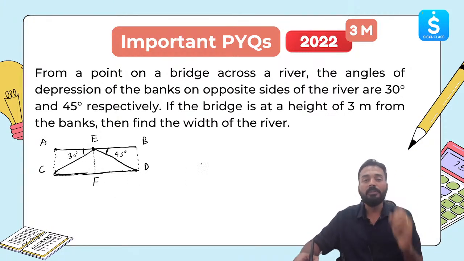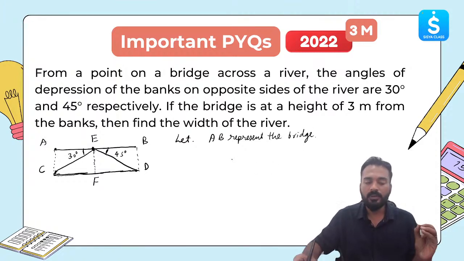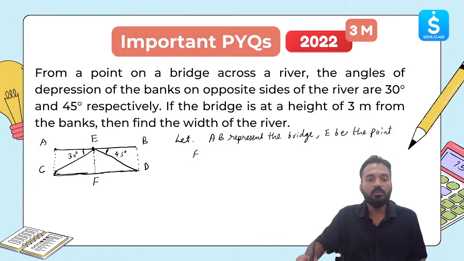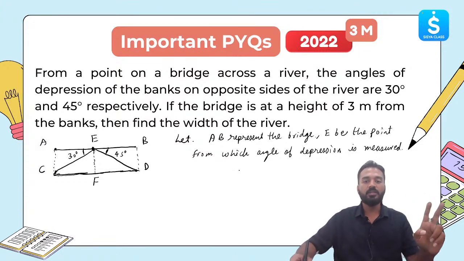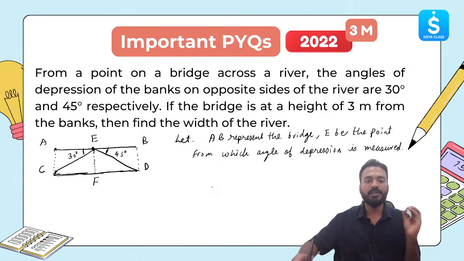Now let me write what I have made here. Let AB represent the bridge, clear? Now E be the point from which the angle of depression is measured. So AB is the bridge, E is the point from which the angle of depression is measured, on the left side and on the right side, 30 degree, 45 degree. This is clear.